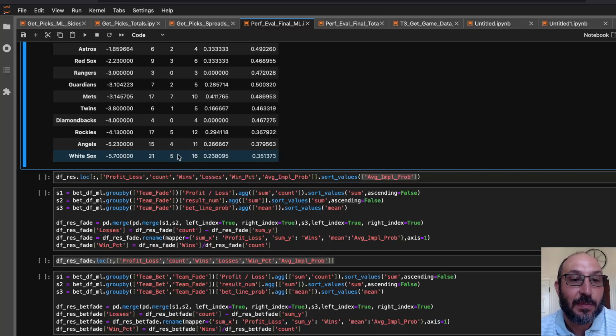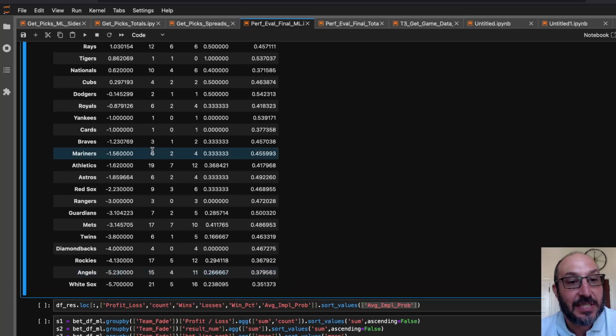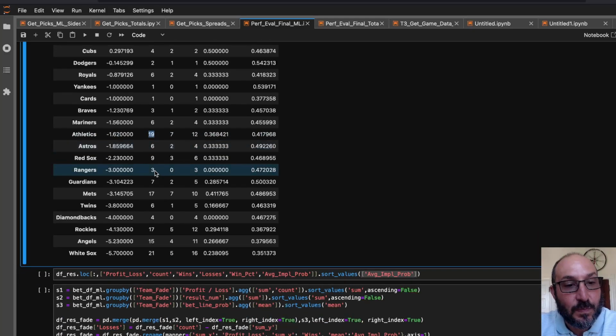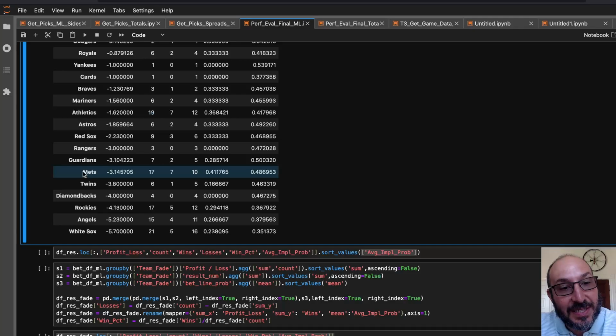If we had won a couple of the plus 250 bets, all of a sudden we're close to even with the White Sox. Interestingly, the Athletics here, we only lost 1.62 units with them. This was another team that the model was betting a lot, particularly early in the season, and getting creamed on. But eventually we did 19 bets on them, and we lost 1.62 units. We didn't do terribly on them.